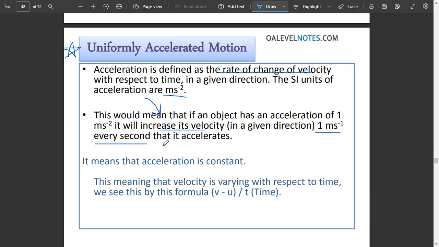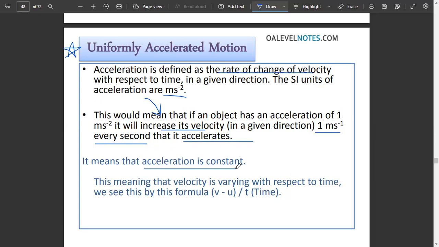Let's say I am driving at 40 and the speed of my car is 40, and the acceleration is 3. What would happen? After every second my car's speed would change: it starts at 40, then after 1 second it would be 43, after 1 second again it would be 46, then after another second it would be 49. There is a difference of 3 every second, showing that it is accelerating. What is happening when it is increasing every second?